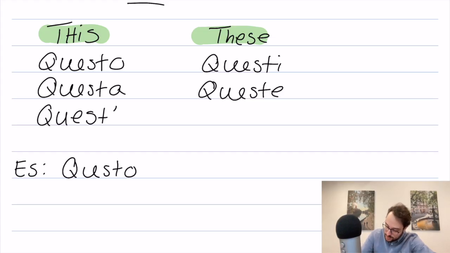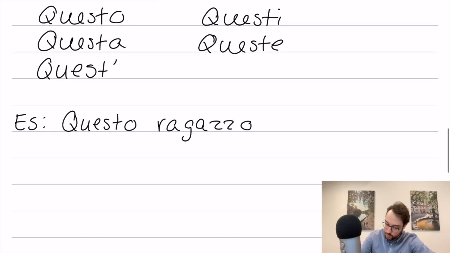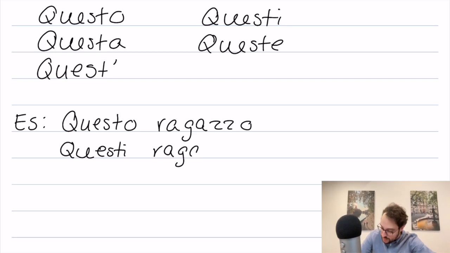See, that's why I want to make sure I have this separate, because I'm thinking this is just one letter. There we go. Questo ragazzo. This means this boy. If we want to say these boys, we say questi ragazzi. Or these guys. It means a group of guys and girls.